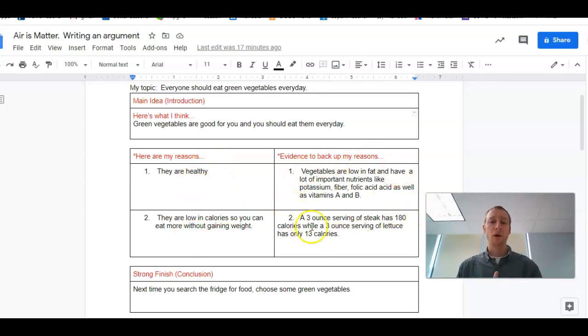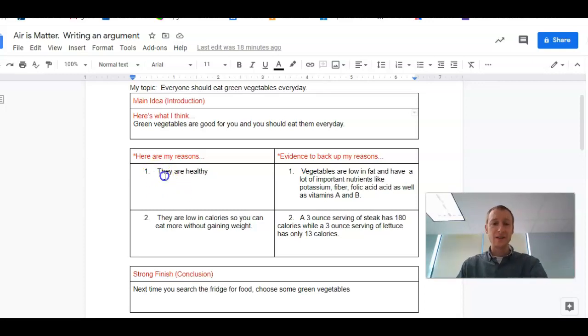This is the most important part, the evidence, right? These reasons are meaningless without evidence. I could tell you that corn dogs are healthy. Do you believe me? Fried Twinkies are healthy. Do you believe me? Fried Oreos are healthy. Do you believe me? No, of course not, because I didn't give you any evidence. We need evidence to back up our reasons, okay?